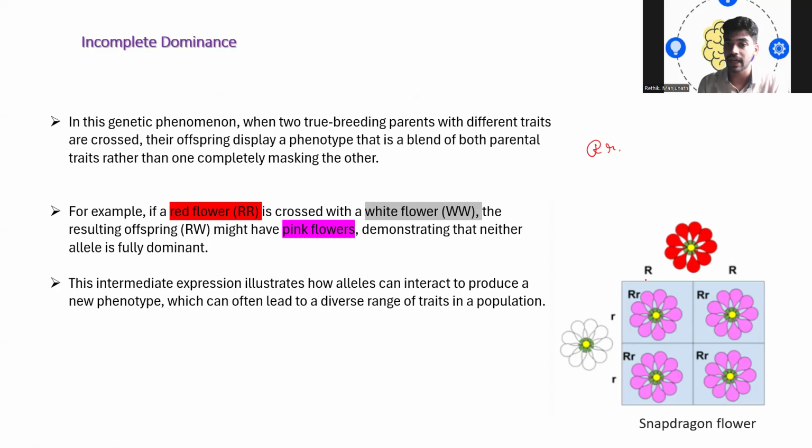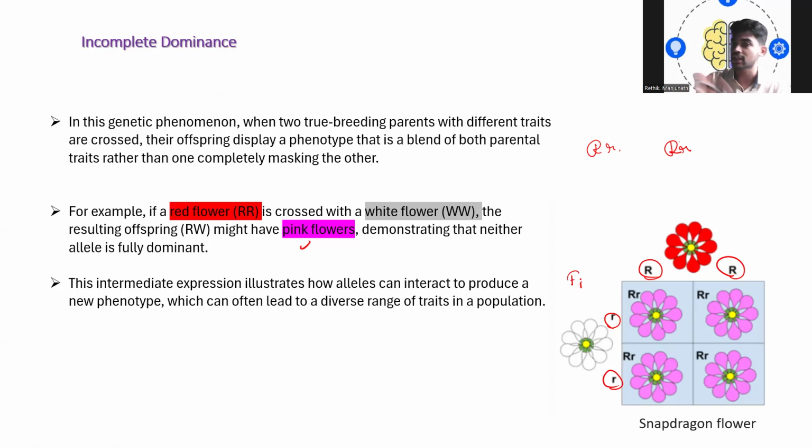For example, we have a red flower plant, which is capital R capital R, and a white flower plant, which is small r small r. The resultant offspring will obviously get capital R from one parent and small r from the other. So the resultant will be completely different. That is the blend character you are seeing, the pink flower. So this demonstrates that neither allele is fully dominant, and you are seeing this in the F1 generation.